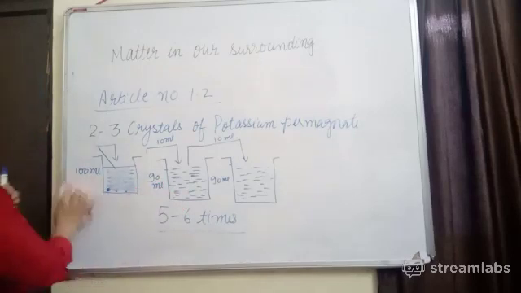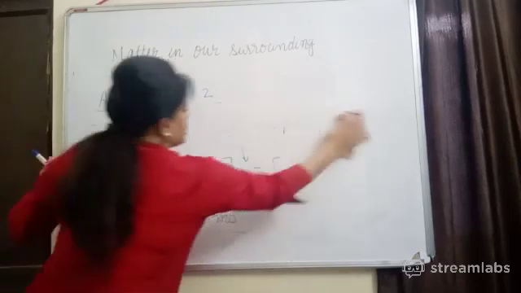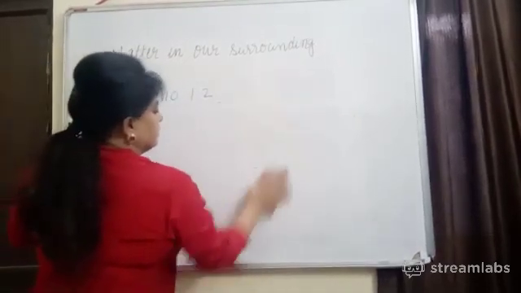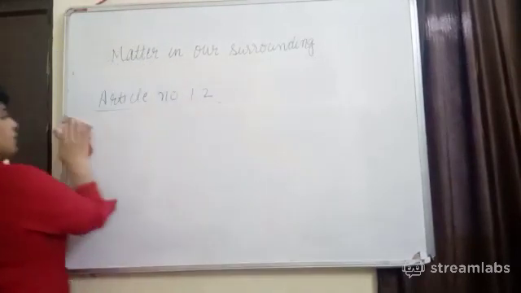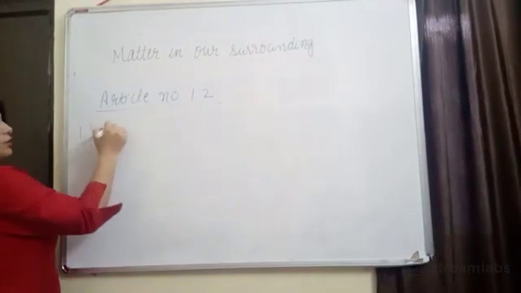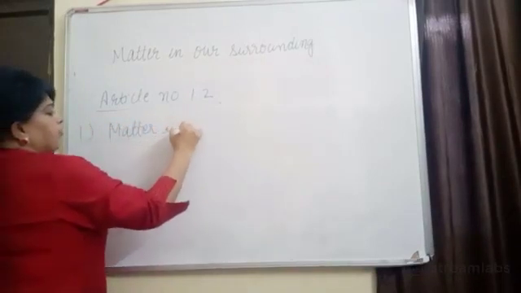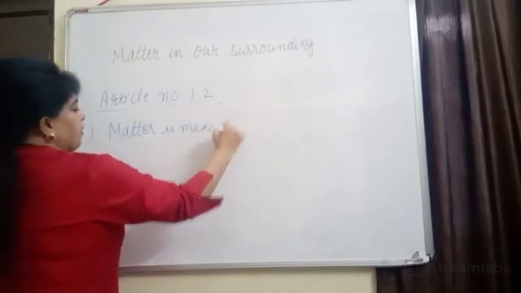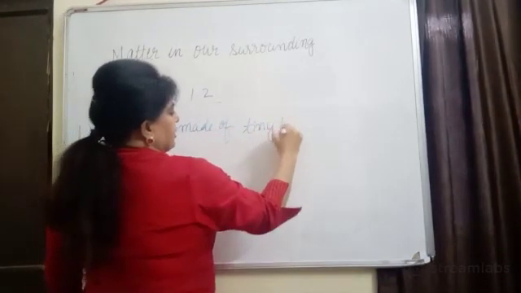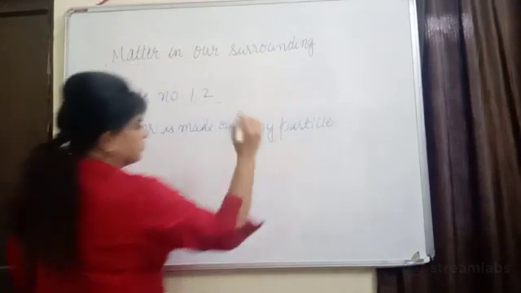So we will write this first: characteristics of matter. Now, the first characteristic of matter, the particles of matter. Matter is made up of tiny particles, right?